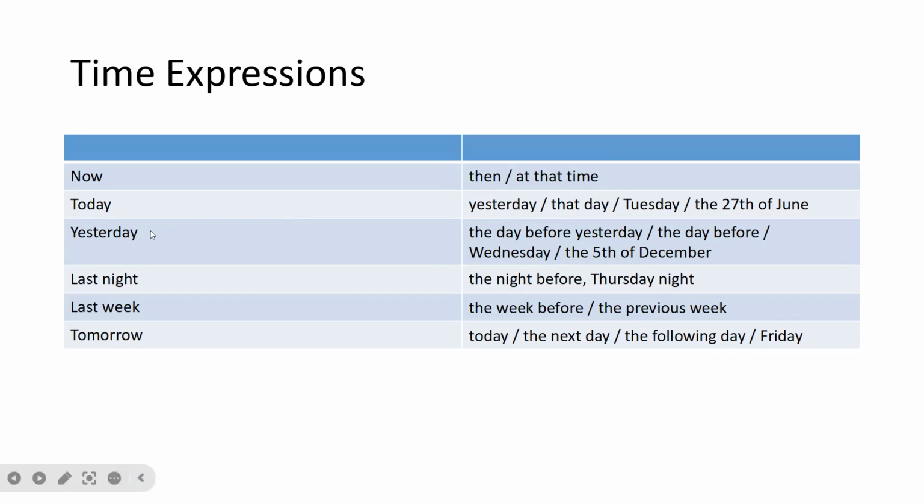"Yesterday" can be "the day before yesterday," "the day before," or you can say the day of the week or the 5th of December. "Last night" becomes "the night before," "Thursday night," but it's always indicating that time period in the past. "Last week" can be "the week before," "the previous week." "Tomorrow," referring to the future, could be "the next day," "the following day," or "Friday," "Monday," referring to the future.